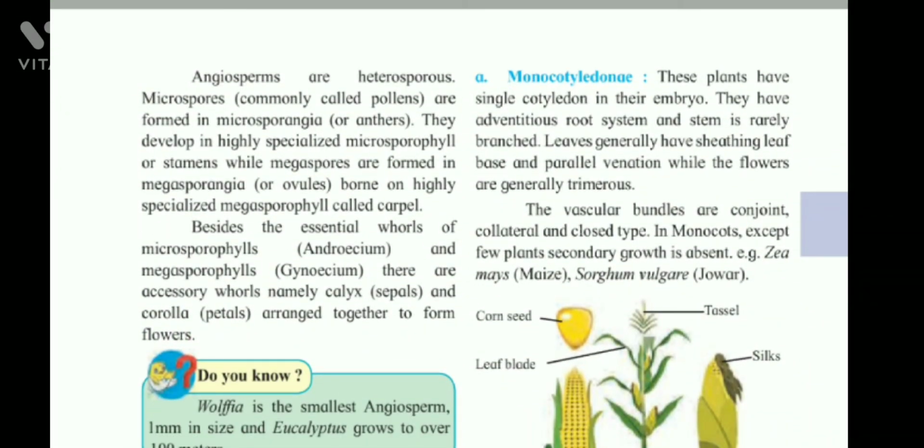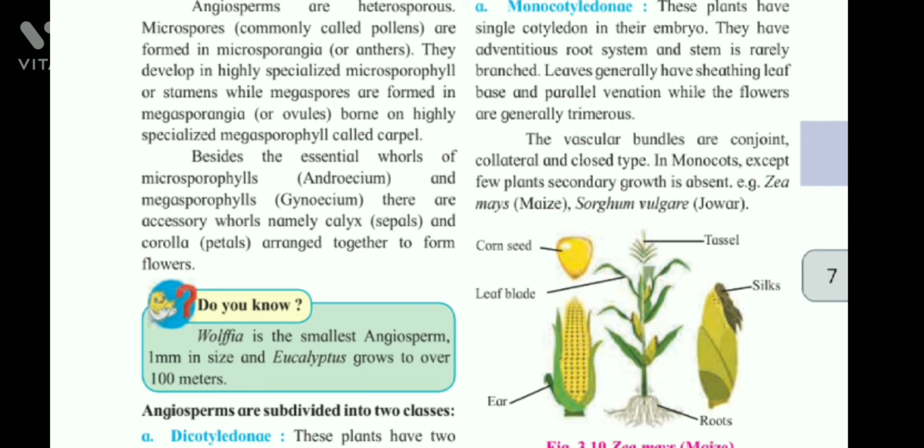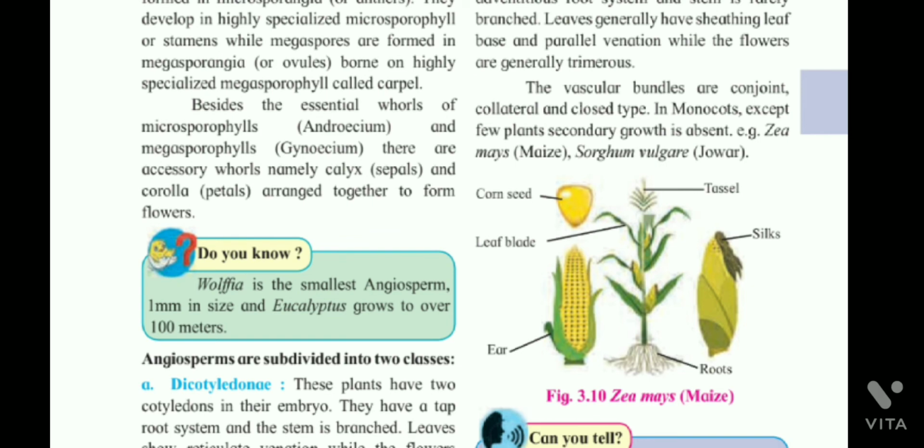Monocotyledonae. These plants have single cotyledon in their embryo. They have adventitious root system and stem is rarely branched. Leaf generally have sheathing leaf base and parallel venation, while the flowers are generally trimerous. The vascular bundles are conjoint, collateral and closed type. In monocots, except few plants, secondary growth is absent. Example: Zea mays, maize; Sorghum vulgare, jowar.